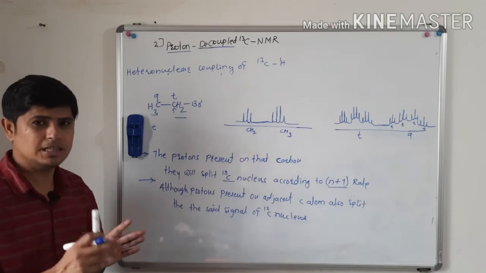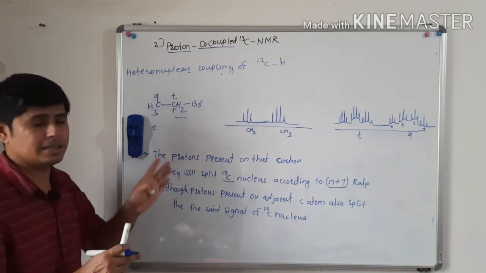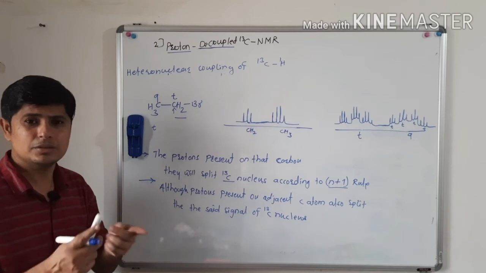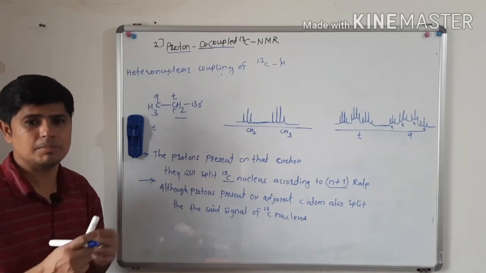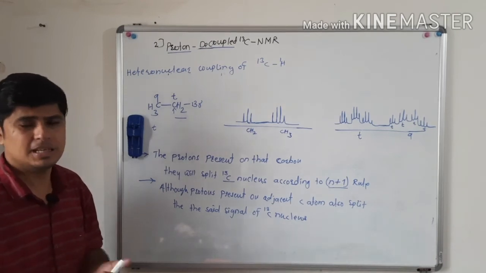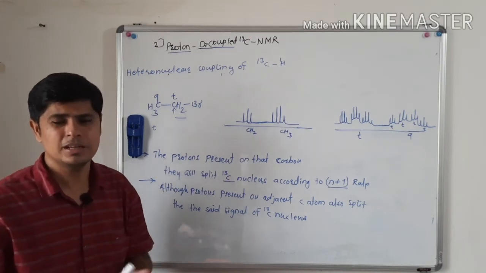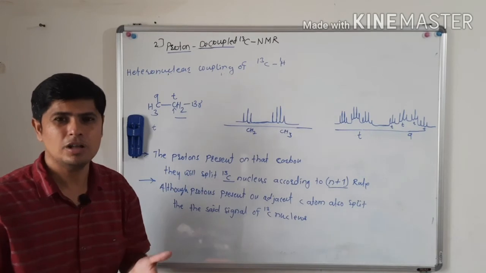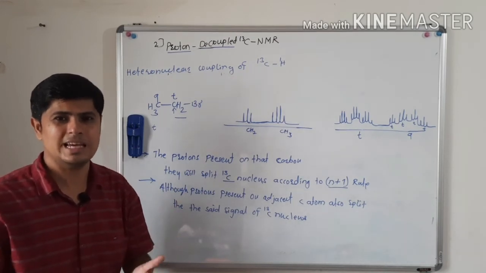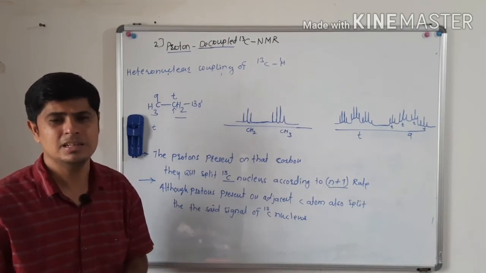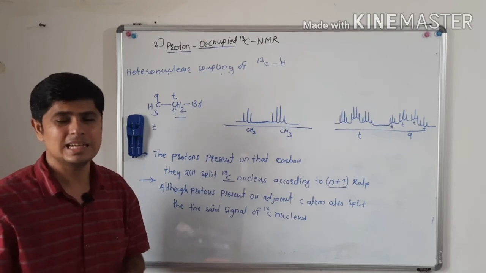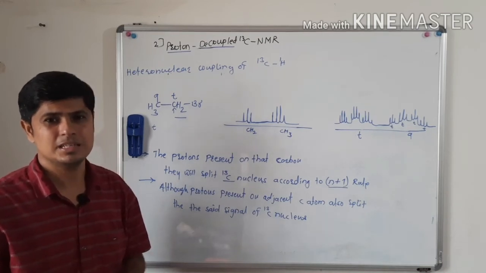Again, as we have seen in the last example, there is no carbon-carbon coupling and no carbon-proton coupling. So obviously all carbons will come as a singlet in the carbon 13 NMR spectrum.